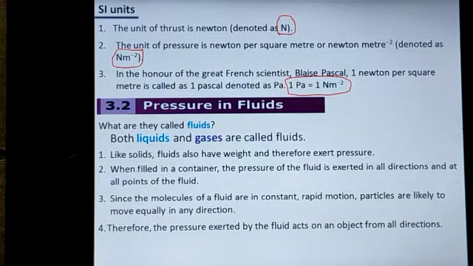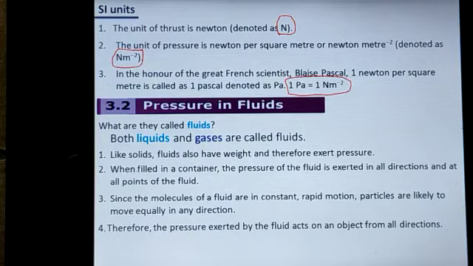Right. The next one, pressure in fluids. What are they called? Fluids. Both liquids and gases are called fluids. Point number 1. Like solids, fluids also have weight and therefore exert pressure.